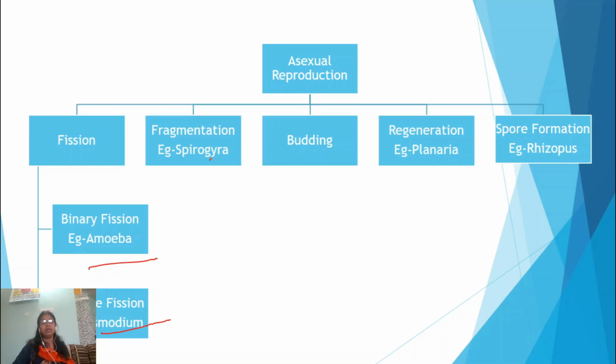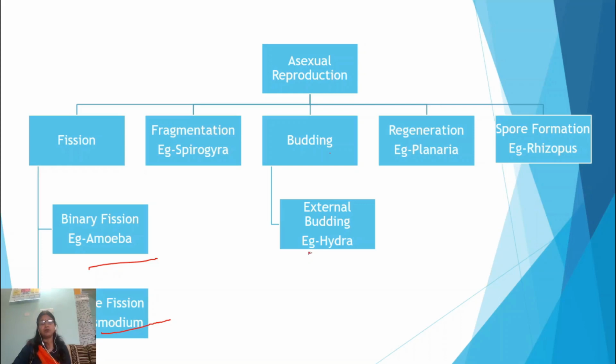For example, Spirogyra, etc. The third type is budding. Budding means that when small outgrowths arise from the plant or animal body, these outgrowths will detach from the parent body, and develop into a new individual.